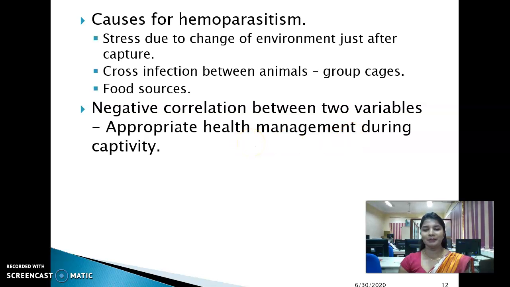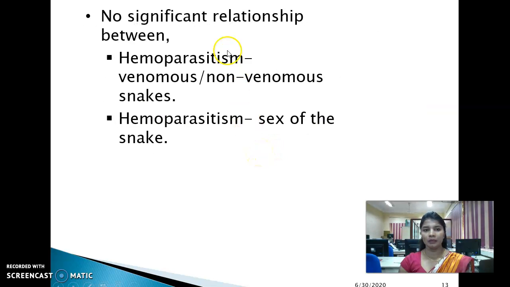They use ectoparasiticides and dewormers before animals are introduced into cages in the serpentarium. Then they quarantine the animals before introducing them to cages. Then I observed there is no significant relationship between hemoparasitism and venomosity, and there is no relationship between hemoparasitism and sex of the snake.